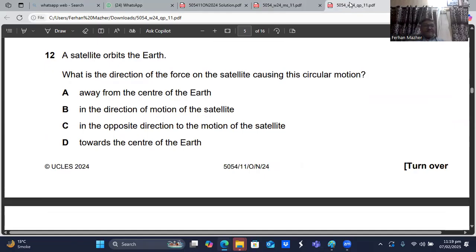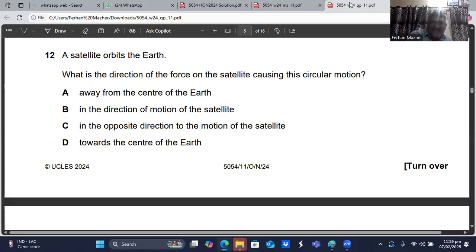Question number 12, a satellite orbits the Earth. What is the direction of the force on the satellite causing this circular motion? You know, the force which keeps a body moving in a circle is called a centripetal force. In this case, it should be towards the center of the Earth.